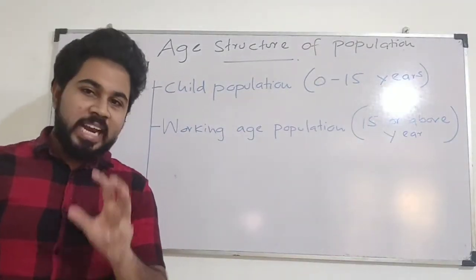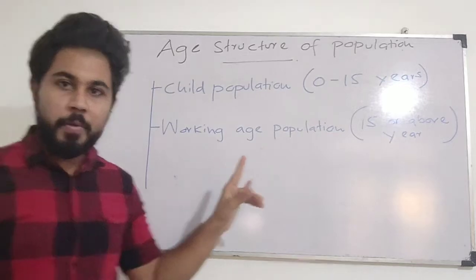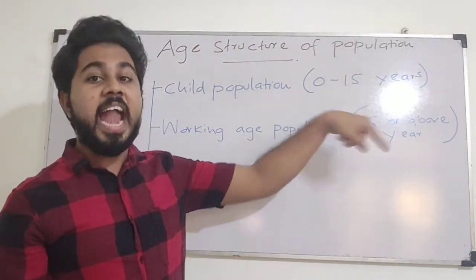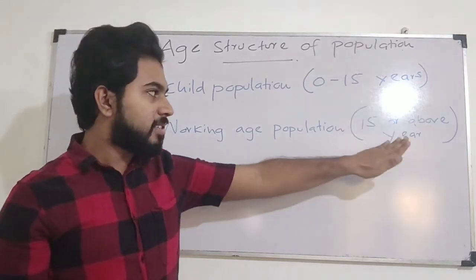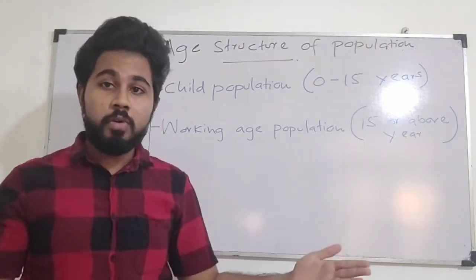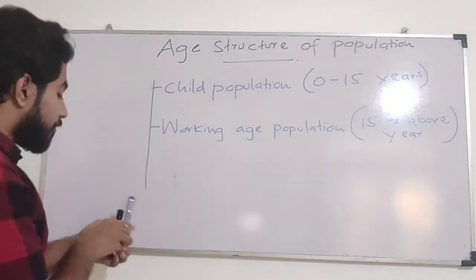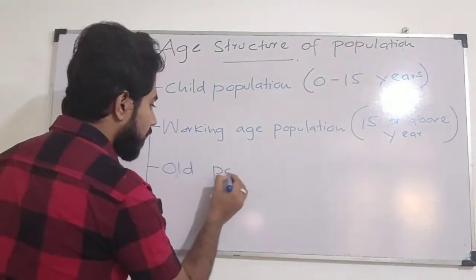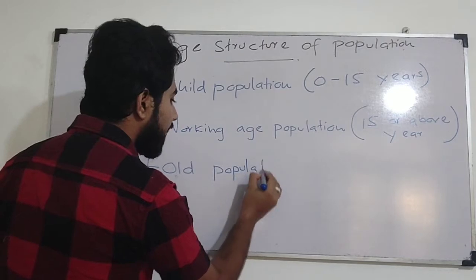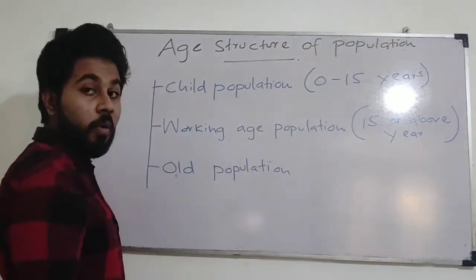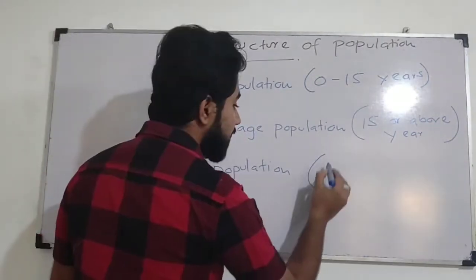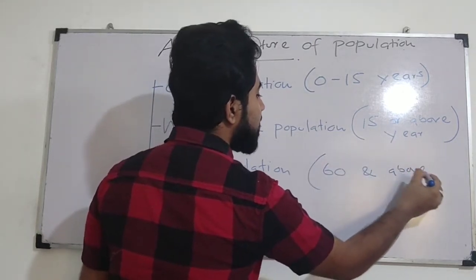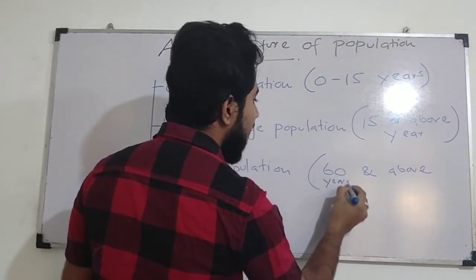Even though Sri Lanka defined working age population as people who belong to 15 years and above, with no limit for above, when defining the next category, old population, they have mentioned 60 and above, 60 years and above.